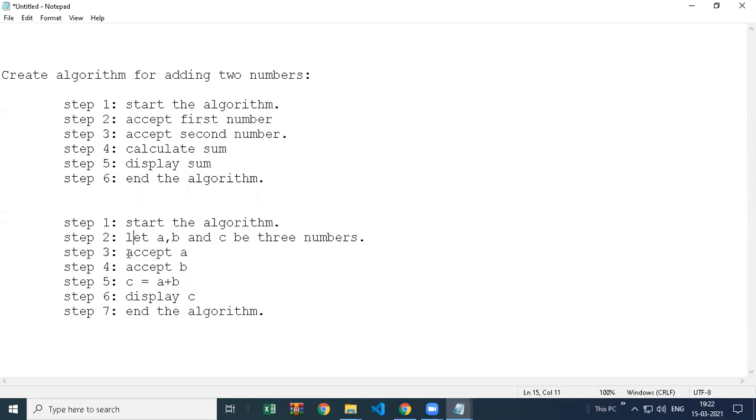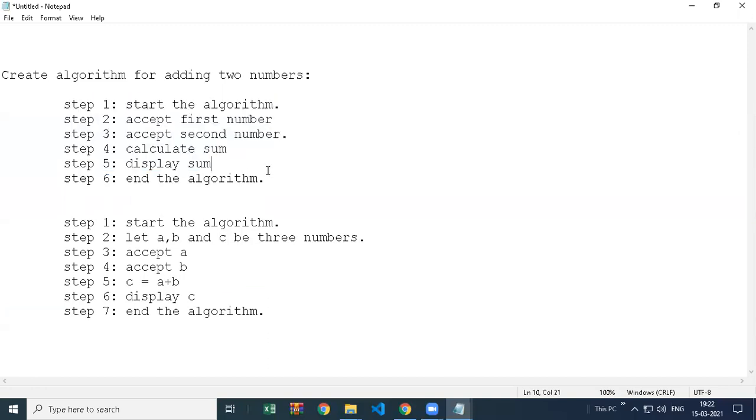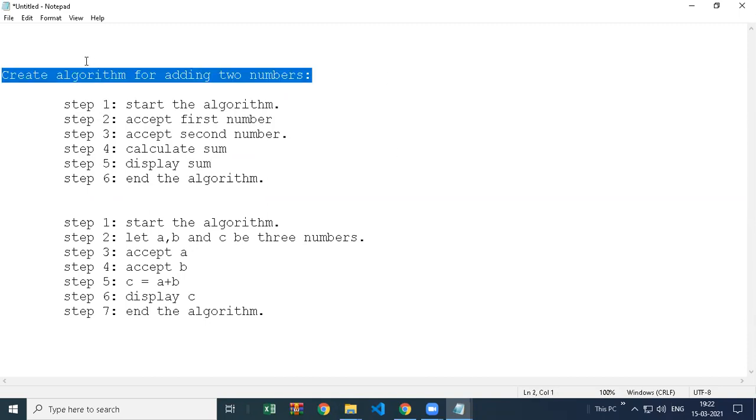Then that programmer is going to accept two values, add them and finally display the result. So in short, algorithms are not programming languages. They are just logic, a step-by-step procedure to solve a particular problem. And if you give this algorithm to anyone, that programmer can easily solve it.